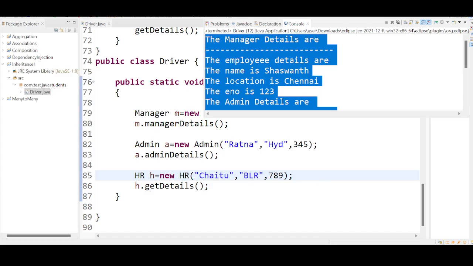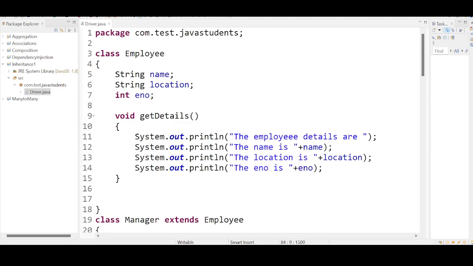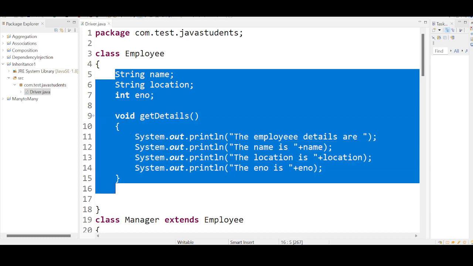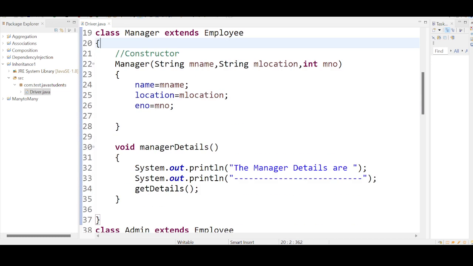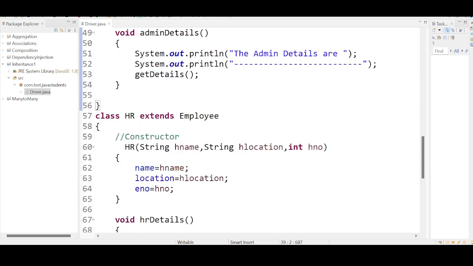Okay, if you don't have any concept of inheritance in Java, what does it really mean? All these variables and methods need to be declared in each and every class. All these lines need to be declared in the manager class, in the admin class, and in the HR class independently. So the length of the code is going to increase, and complexity will increase. There is no concept of reusability. With inheritance and the extends keyword, we have achieved that. This is the typical example to understand the concept of reusability.